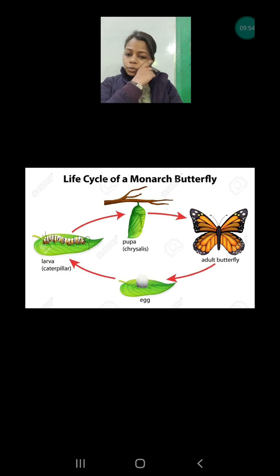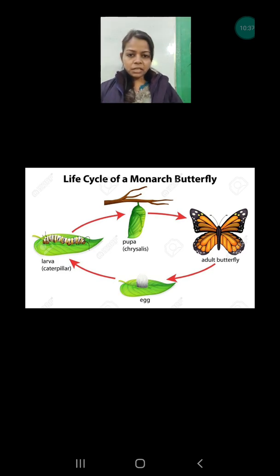Once they come out from the egg, they first start eating their empty eggshell, and then they start eating the leaf on which they have hatched. After that, when they become bigger and are able to go from one leaf to another or one branch to another, they keep on eating leaves and become very fat and big. When they have eaten enough and become big enough, they decide to convert themselves into the motionless stage, which is known as pupa. Pupa is the fourth stage, in which they don't do anything. The caterpillar doesn't do anything.